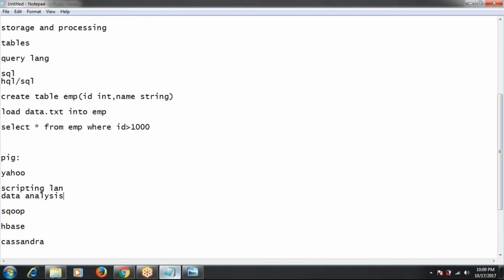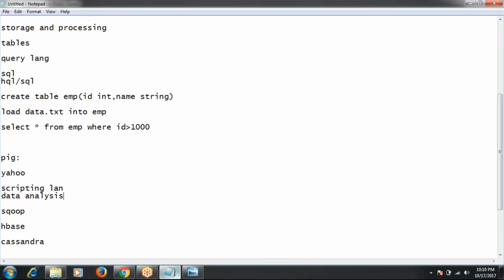But what if I don't know programming languages, and I'm not interested in programming, but still I want to work with Hadoop? Then what is the best option? In these cases, the best options are Pig and Hive. We already discussed Hive. Hive is used for data processing by writing simple Hive SQL queries. And how can we execute jobs in Pig? By writing scripts. It is a scripting language.